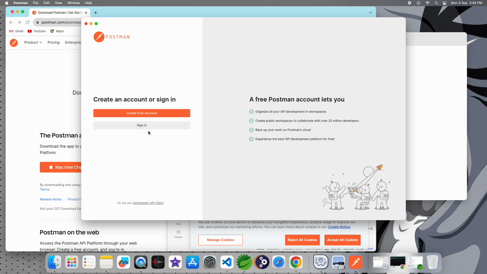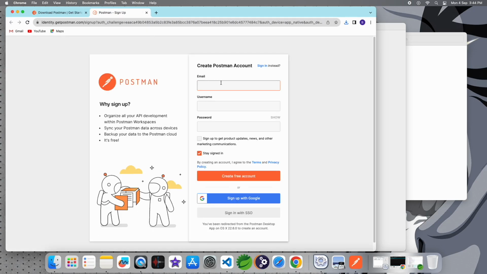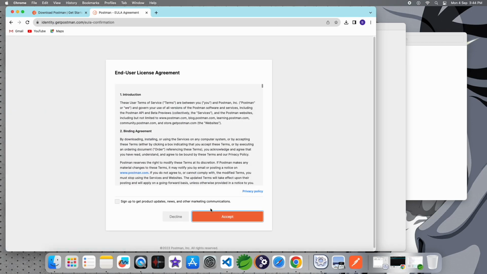When you open Postman for the first time, there is a sign in or create an account screen. If you already have an account, simply click sign in, otherwise create a new account. There is a process with email, username, password, or you can simply log in with a Google account. I chose the Google one. This is the terms and agreement.